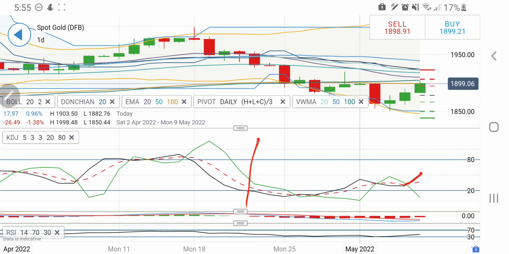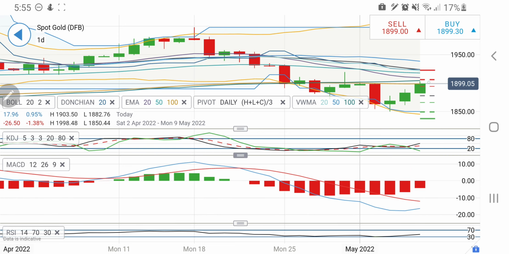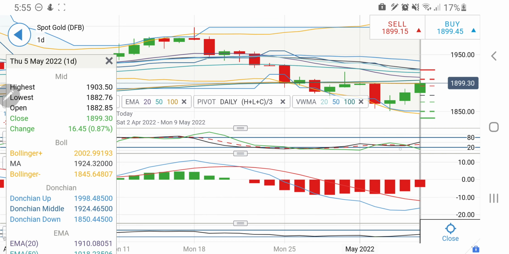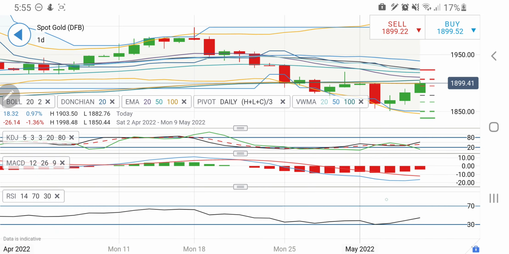This is also looking upwards, and if you look at the MACD, this is trying to converge and cross over here. So possibly we have to be a little patient there. Now look at this. RSI has also hit a bottom and is now looking upwards.